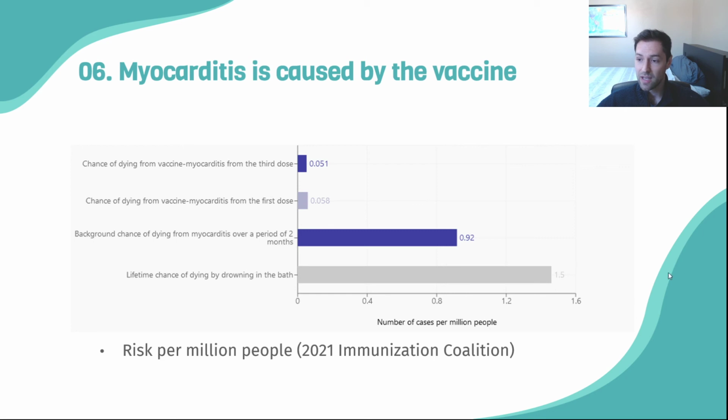And just as another example of baseline rates that we don't pay attention to because they're negligible, there's a lifetime chance of drowning in the bath. These are according to Australian numbers. This is something we're concerned with, but we're not thinking of it on a regular basis. So these small relative risks should be something we're not concerned with. As a public, we're made aware of it when we take the vaccine. Our public health officials make us aware that there's this added risk. But when we're personally making that decision, the relative risk isn't there. So that's just something to account for.